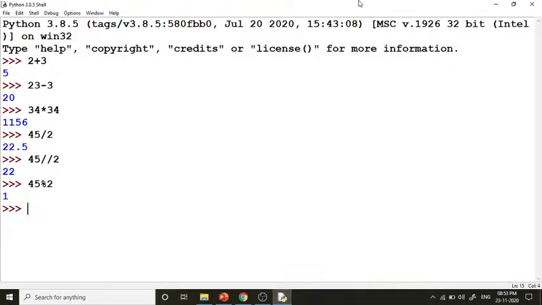Now suppose I am taking 8 plus 9 minus 10, so it's 7. Okay, then let's take 8 plus 2 into 3. So I'm just taking now 8 plus 2 into 3. So now what would be the answer for this? Can anybody tell me? What would be the answer for this?